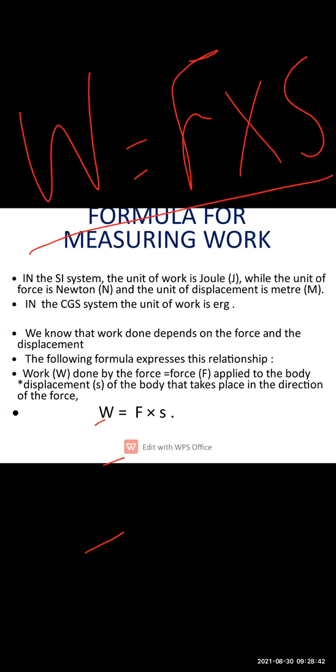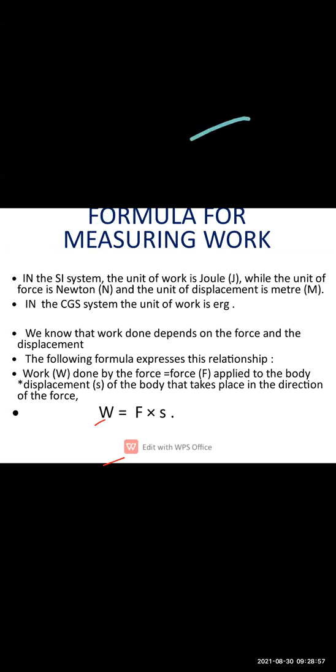work done by the force is equal to the force applied to the body multiplied by the displacement of the body that takes place in the direction of the force. This formula is very important for us. What is important in this lesson?